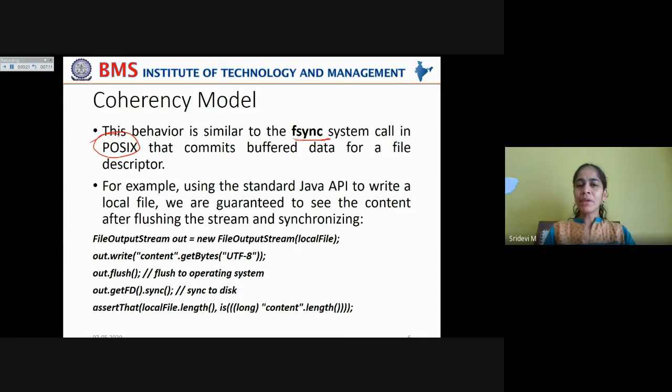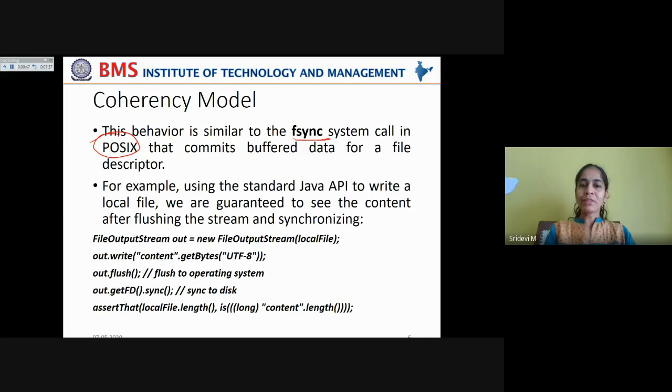For example, using the standard Java API to write a local file, we are guaranteed to see the content after flushing the stream and synchronizing. But that is not the case in HDFS.